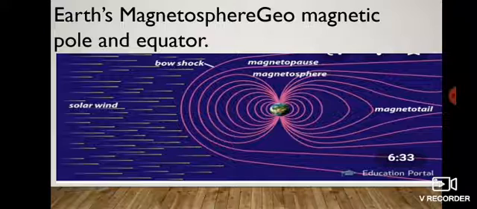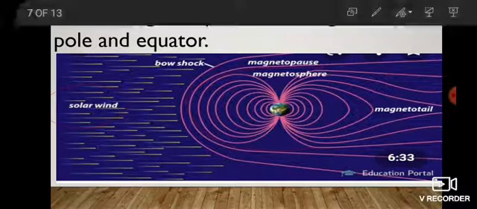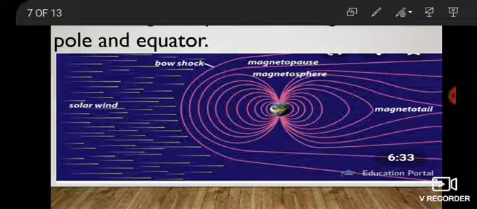Solar winds are coming from the sun, and this layer, the magnetosphere, protects the Earth from the solar winds. Here you can see the solar winds. This magnetosphere is the fifth important sphere of the Earth, right? I hope you have understood this lesson completely.